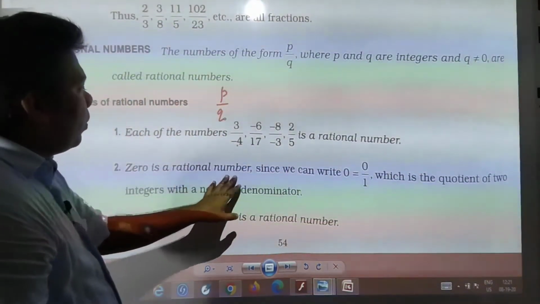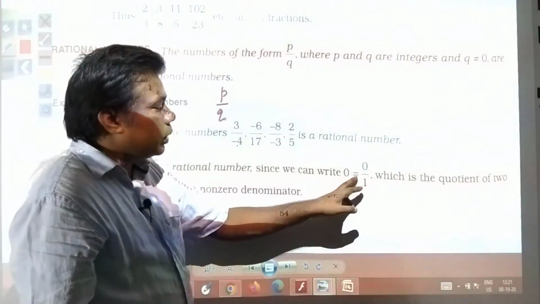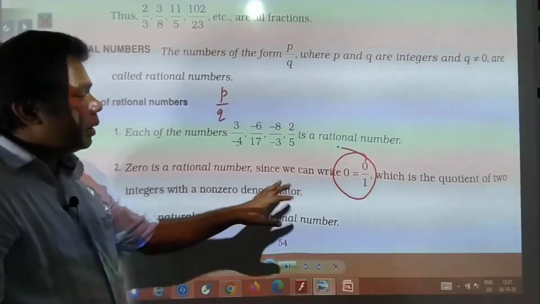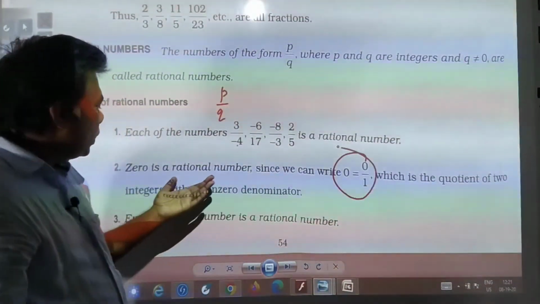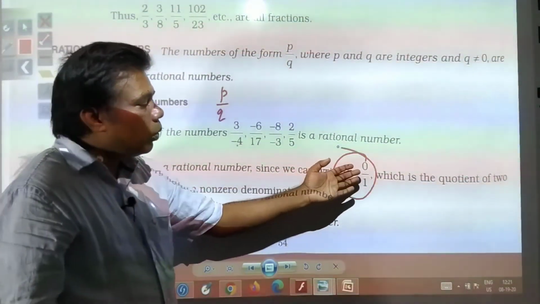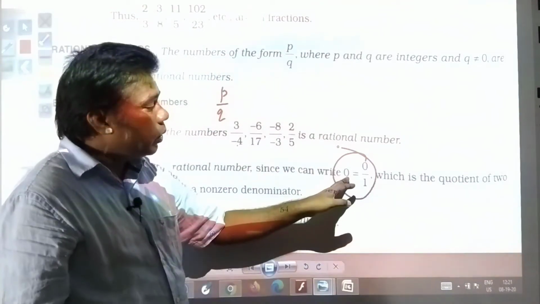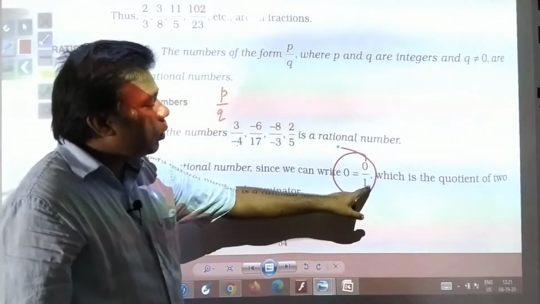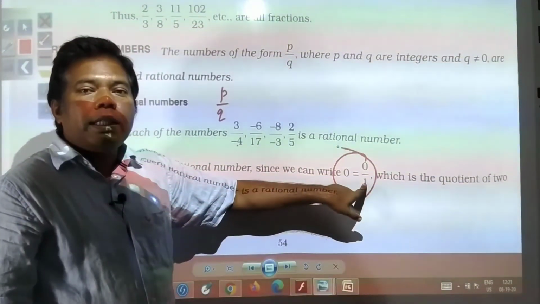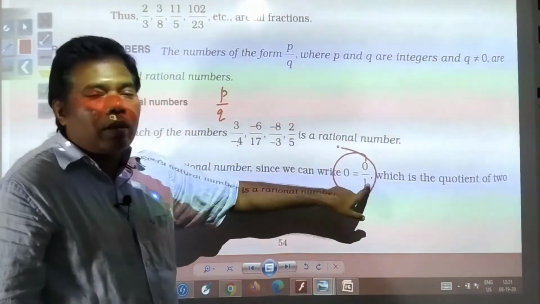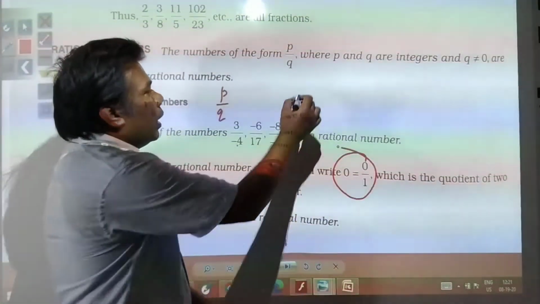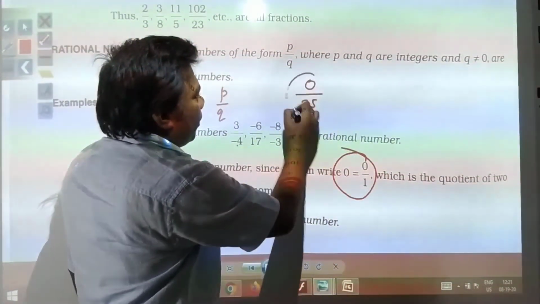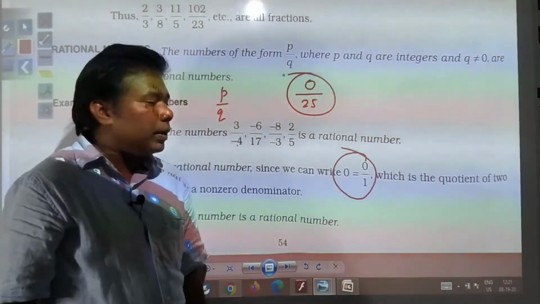0 is a rational number, since we can write 0 is equal to 0 by 1. This is very important because many of the time children get confused. 0 is what? 0 is rational number or not? 0 is a rational number because 0 can be written in the form of p by q, where q is not equal to 0. Condition of rational number is what? Q must not be equal to 0, but here any number you can put below 0, so that can be said a rational number. 0 can be said rational number.